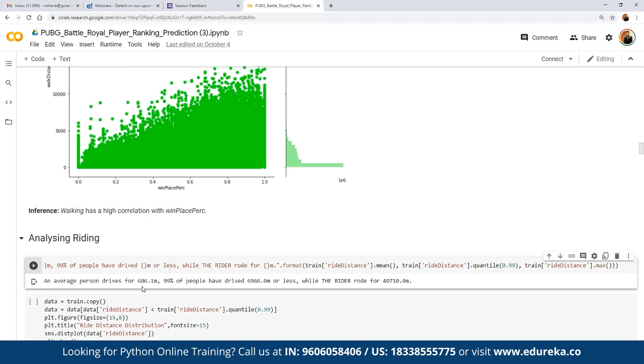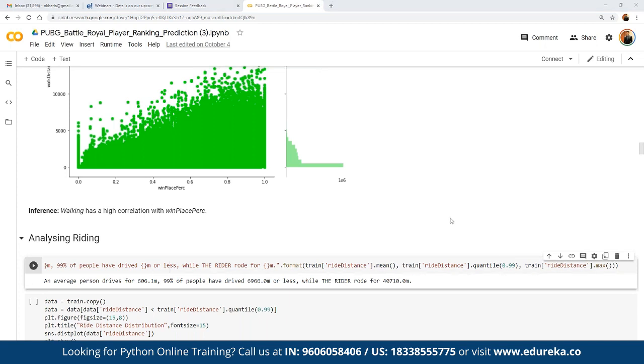You can see here an average person rides for almost 606 meters, whereas 99% of people have driven for almost 6,966 meters, which is close to 7 kilometers. While the longest rider, that means the player having the best record for ride distance, has ridden almost 40 kilometers in a given game.